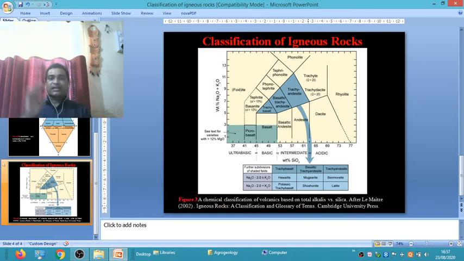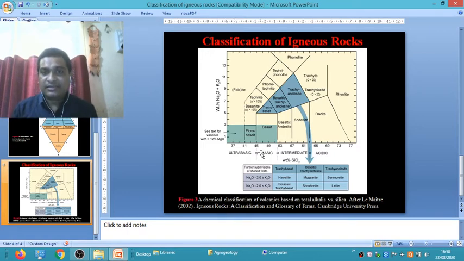Okay, another type of classification is based on total alkali versus total silica presence in a rock. Total alkali versus silica. This classification has been drawn by Le Maitre, scientist, in 2002, Igneous Rocks: A Classification and Glossary of Terms, Cambridge University Press.